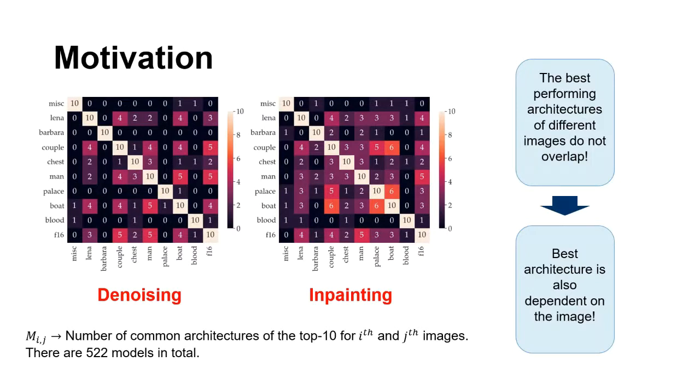We first motivate image-specific neural architecture search by showing that, in a given search space, there is only a small overlap of the best architectures for different images. This is illustrated in the figure, where the numerical values in the matrices show the number of overlaps between the top 10 models for each image, for denoising on the left and inpainting on the right. We then propose novel metrics to find optimal architectures with minimal training.